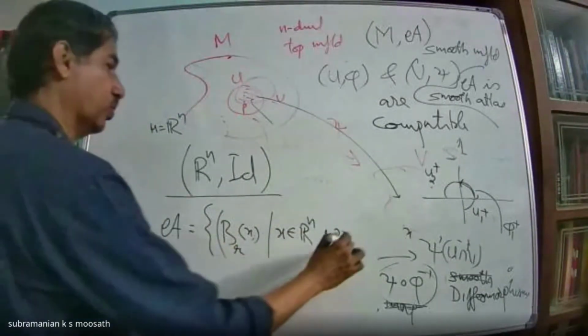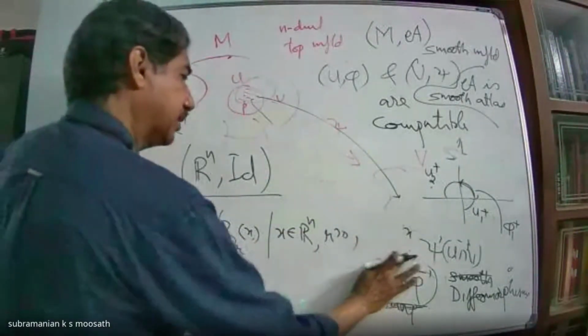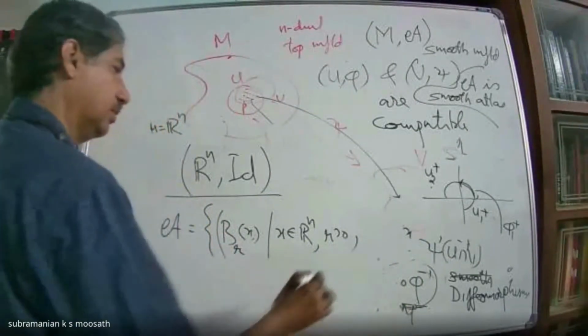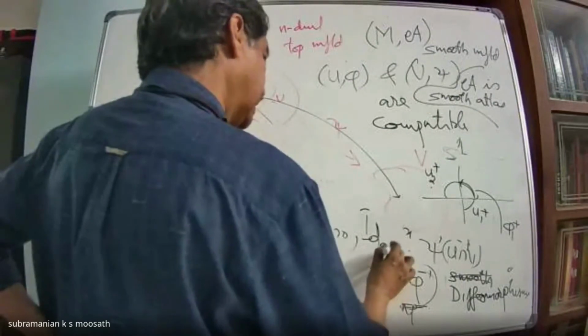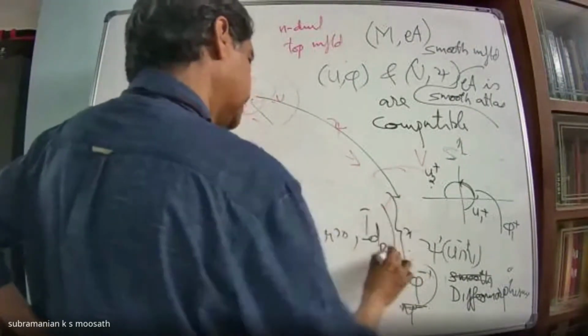This is my U. Then I look at the identity map restricted to this ball Brx. So this is my atlas.